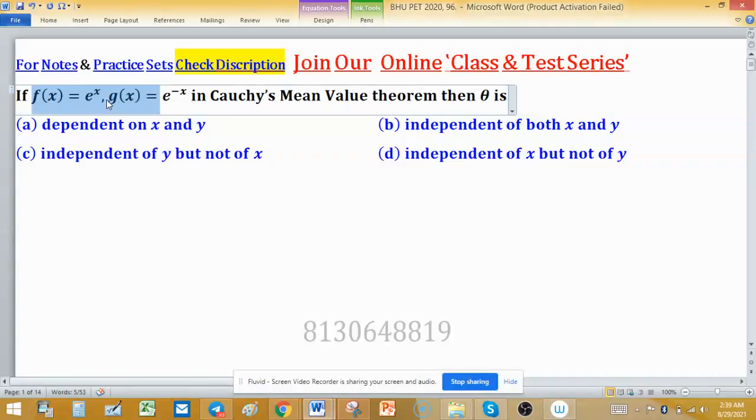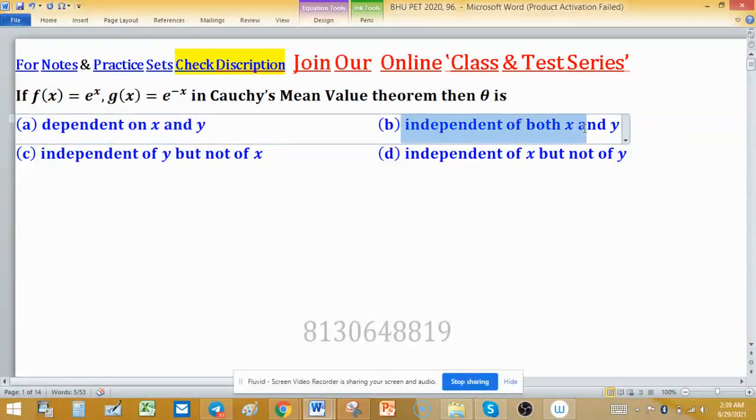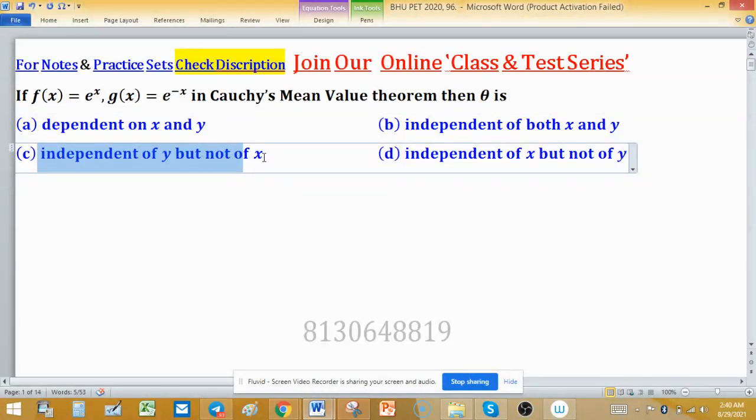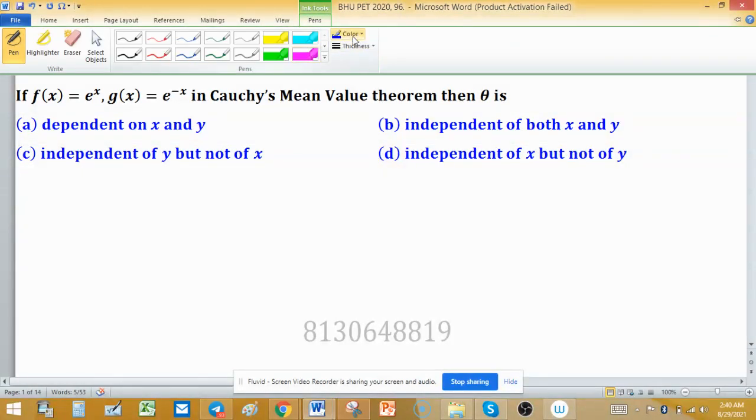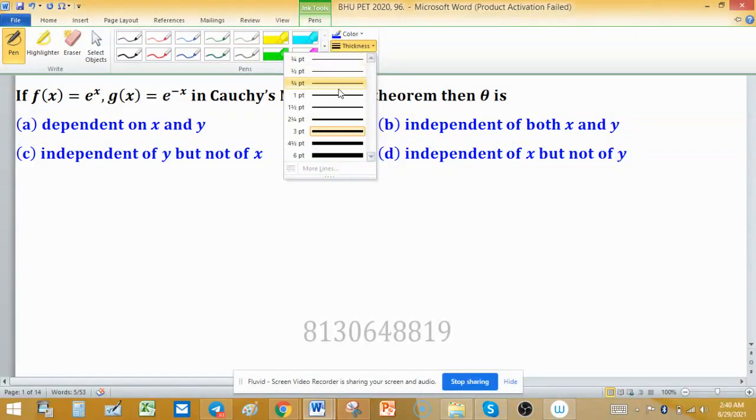If f(x) equals e raised to the power x and g(x) equals e raised to the power minus x in Cauchy mean value theorem, then is theta dependent on x and y, independent of both x and y, independent of y but not x, or independent of x but not of y? So we have to find out the dependency of theta. Is this theta depending on x or y or not?